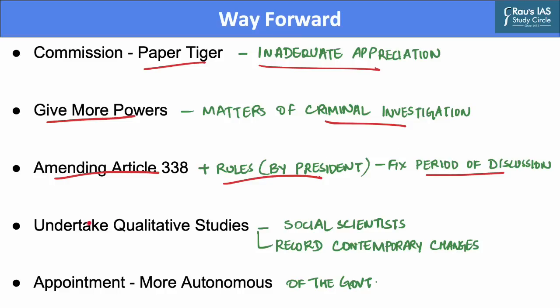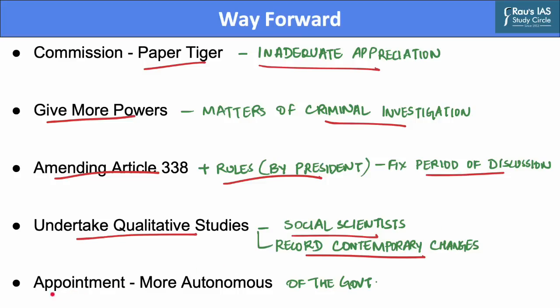Also, it would be appropriate for the Commission to undertake qualitative studies by commissioning anthropologists and other social scientists, and to institutionalize mechanisms by which contemporary changes and transitions in the social structure can be mirrored, recorded, and acted upon.